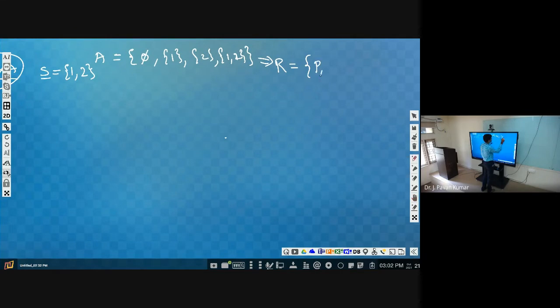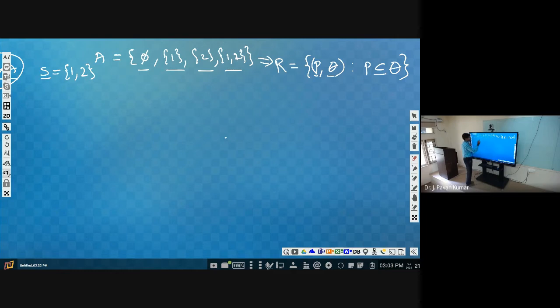P comma Q. This is the pair such that P is a subset or equal to Q. Earlier we have considered A as elements, directly 1, 2, 3, 4 like that. But now A is containing subsets as elements. So each subset and another subset will form a tuple, and this tuple will be part of the relation provided P is a subset or equal to Q.